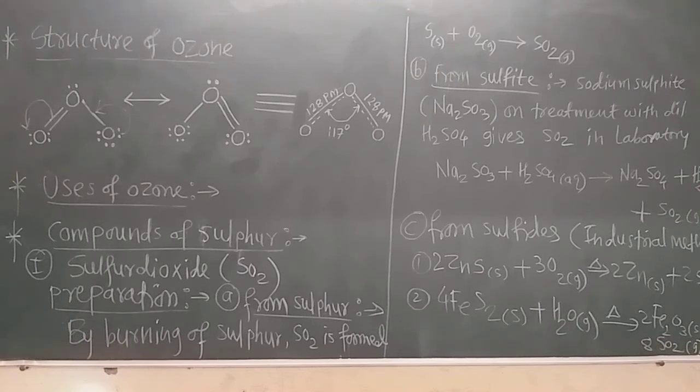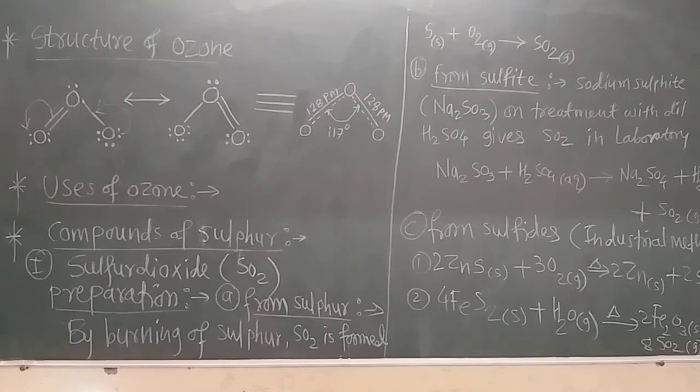The second use of ozone is in sterilization of drinking water by oxidizing all germs and bacteria. Germs and bacteria become lesser and lesser, that means they vanish due to ozone, and therefore ozone is used for sterilization of drinking water. Ozone is also used for bleaching of ivory, oils, starch, waxes, and delicate fabrics. In the manufacture of synthetic camphor, potassium permanganate, etc., ozone can also be used.